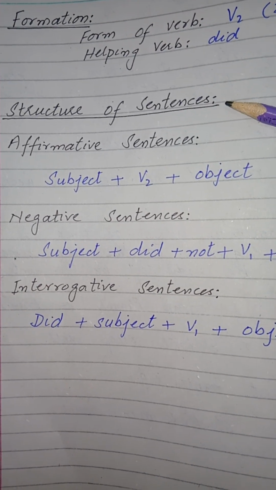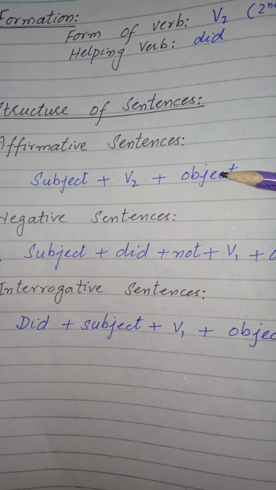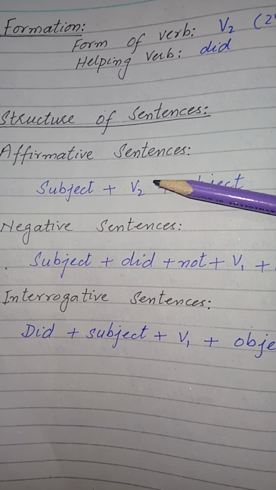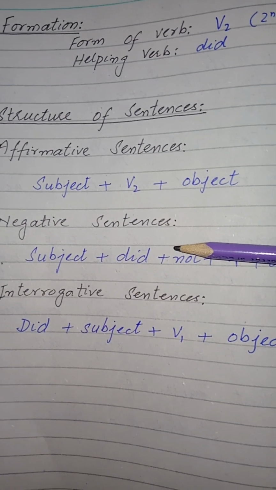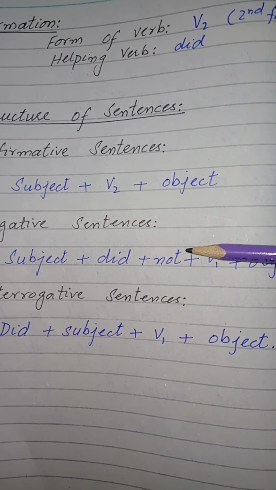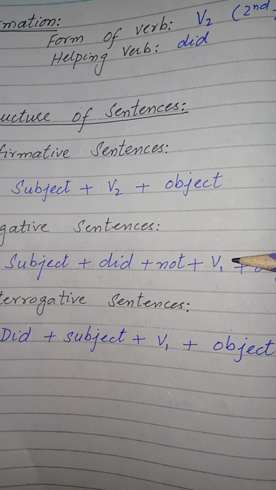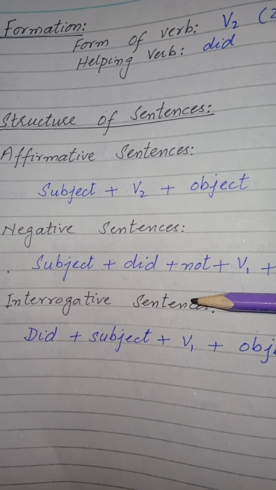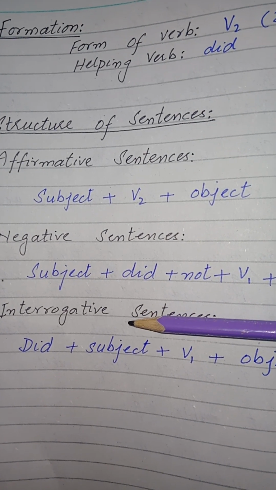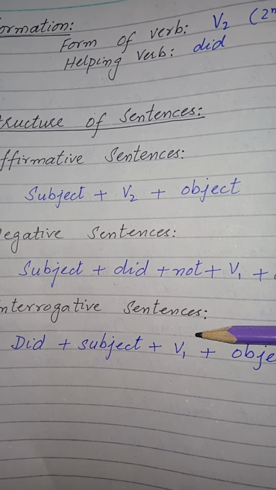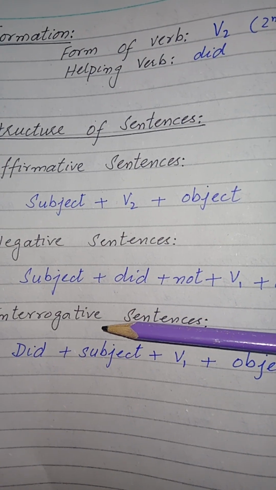Come to the structure of sentences. To make a sentence, first of all we put the subject, then the verb, and then the object. In past indefinite tense, the second form of the verb is used, and to make negative sentences we use did not after the subject, and with did we use the first form of the verb in the sentence. To make interrogative sentences we just put did at the start of the sentence, before the subject, and again with did we use the first form of the verb. We do not use the second form of the verb with did. This is the rule.